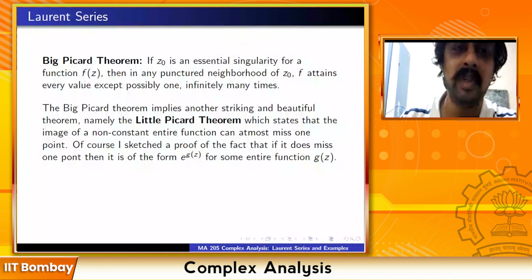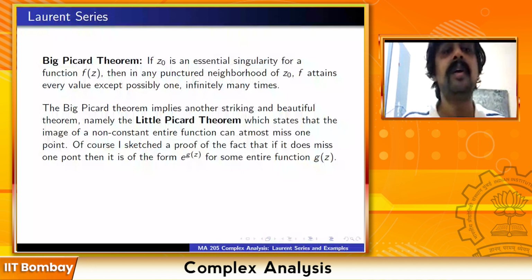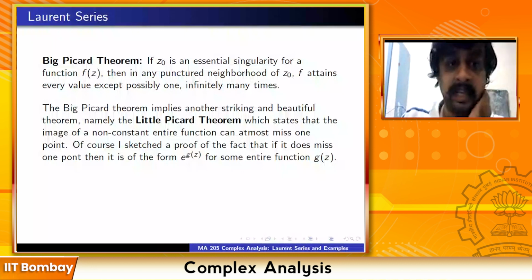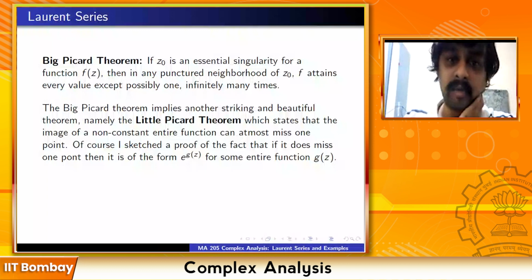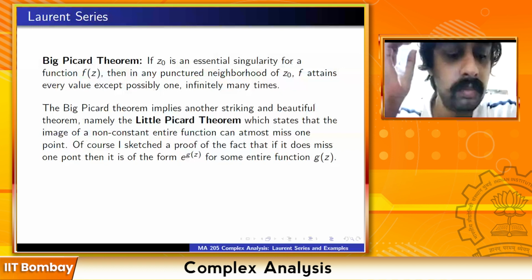It's not difficult to prove the Little Picard theorem from the Big Picard theorem, but again, it requires some argument. That is why one is called Big Picard and the other Little Picard, because one can easily go from Big Picard to Little Picard. So these are two deep and very beautiful theorems in complex analysis. I will make some more comments about these theorems at the end of the course, although a complete proof is beyond the scope of this course.